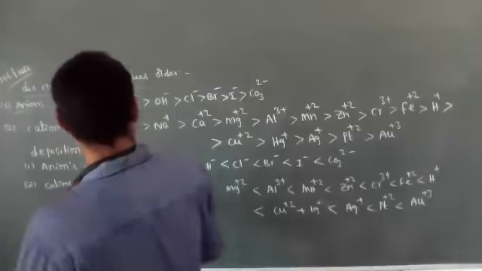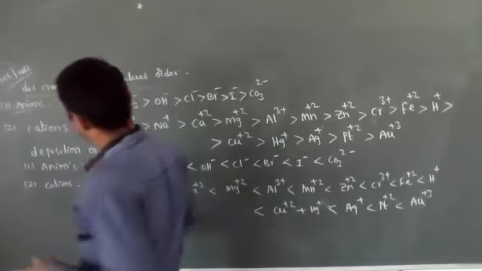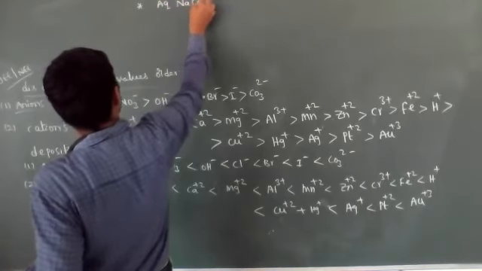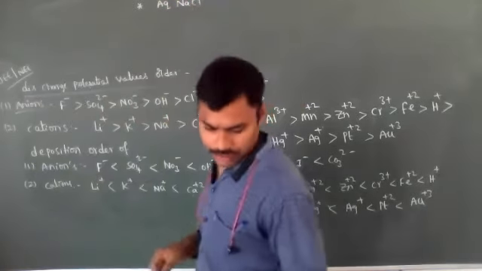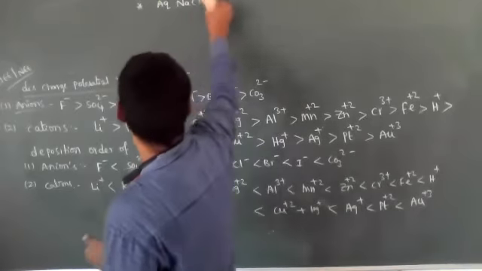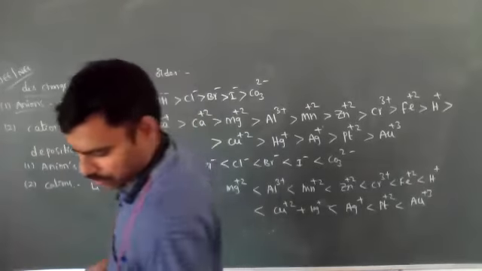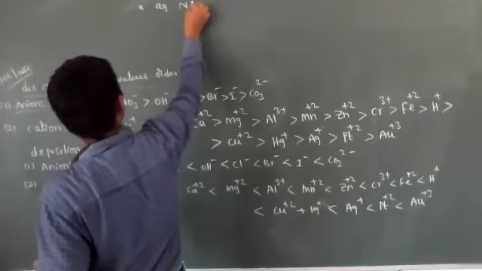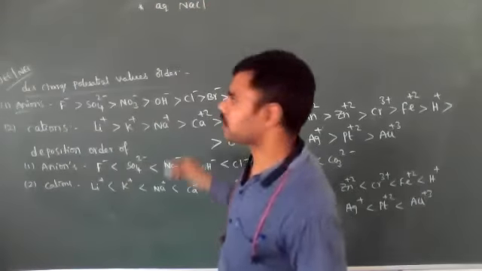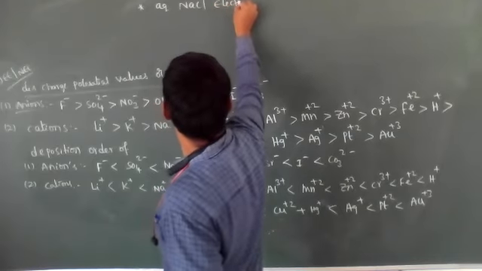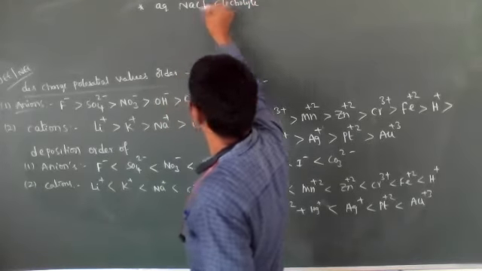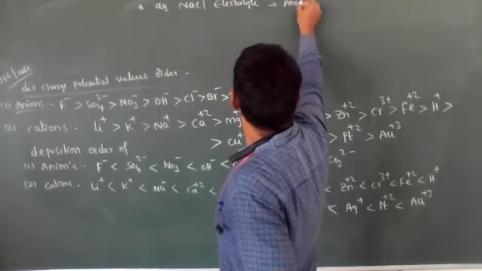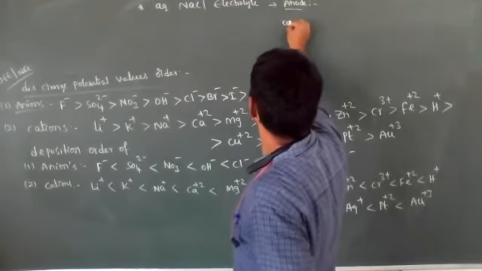Okay, let's see. For example, aqueous NaCl on electrolysis. Aqueous NaCl, sodium chloride, acts as an electrolyte. Then what is the product formed at the anode and the cathode?